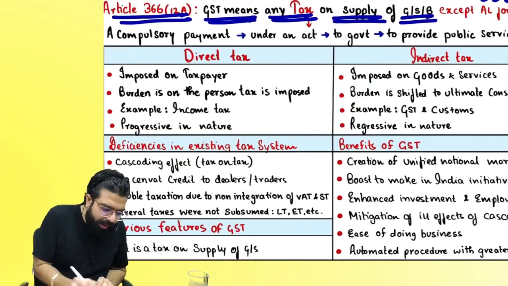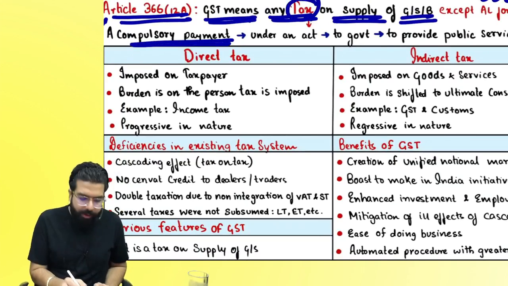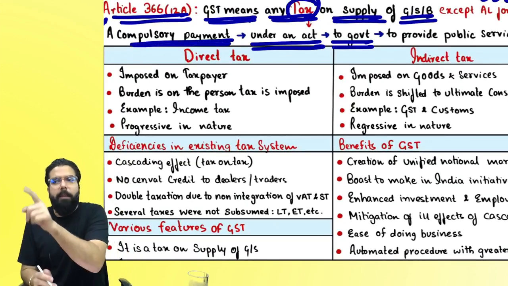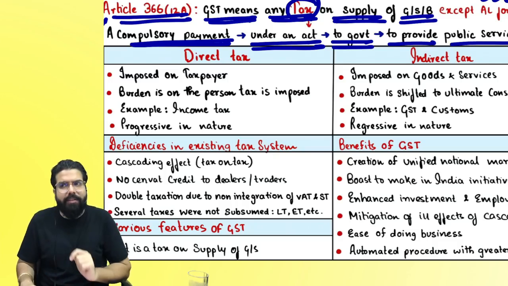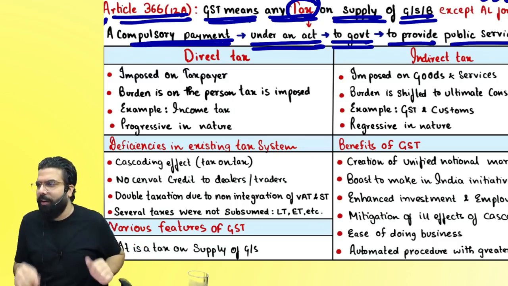The next one over here is, what do you mean by tax, everyone? Tax means a compulsory payment under an act to the government, so that it can provide various public services. What are the various public services the government is going to provide you? Health, infrastructure, education, etc. Right, everyone?